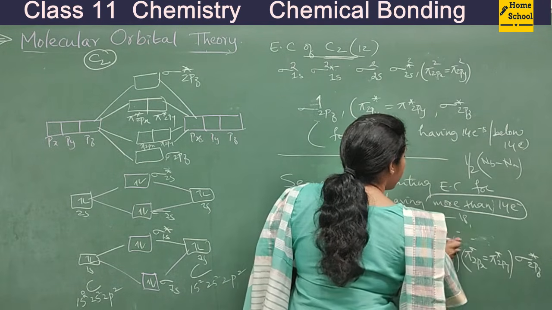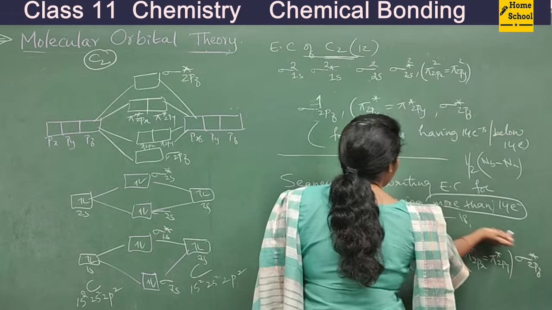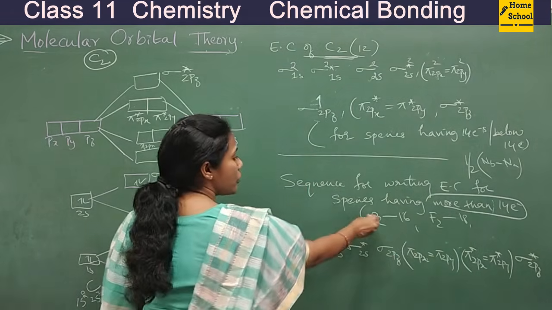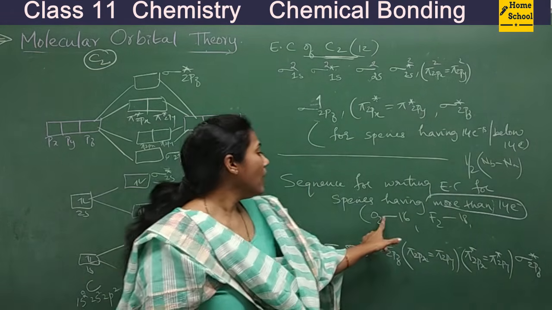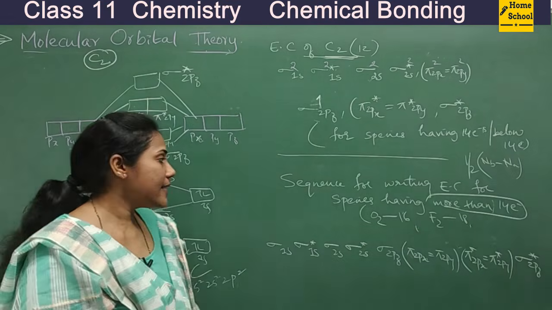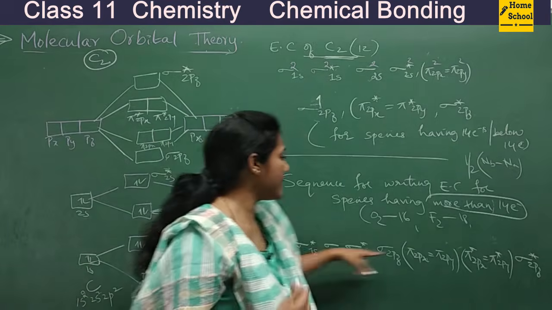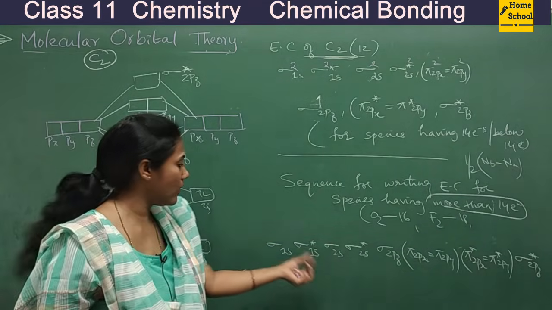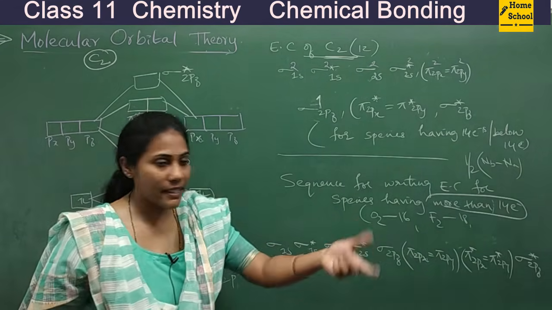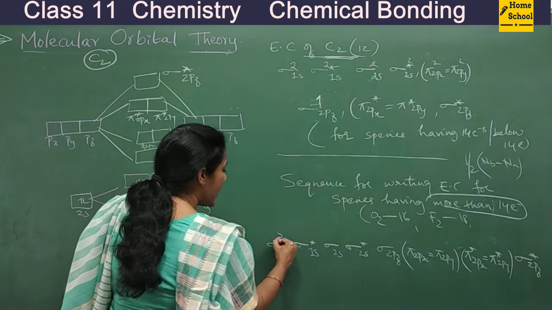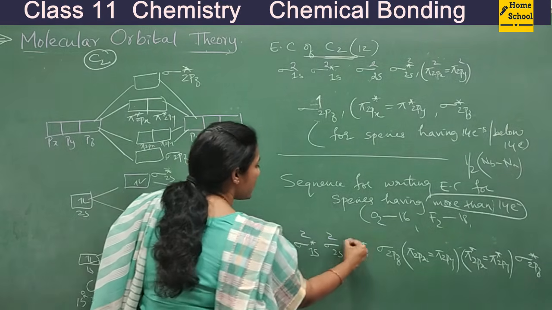For example, I have asked you to write the electronic configuration of O2. So O2, how many electron species is it? 16 electron species, right? So now I'll follow this sequence and start filling the electrons. Each orbital's capacity is 2. So this has 2 electrons, this 2, this 2, this 2, this 2.